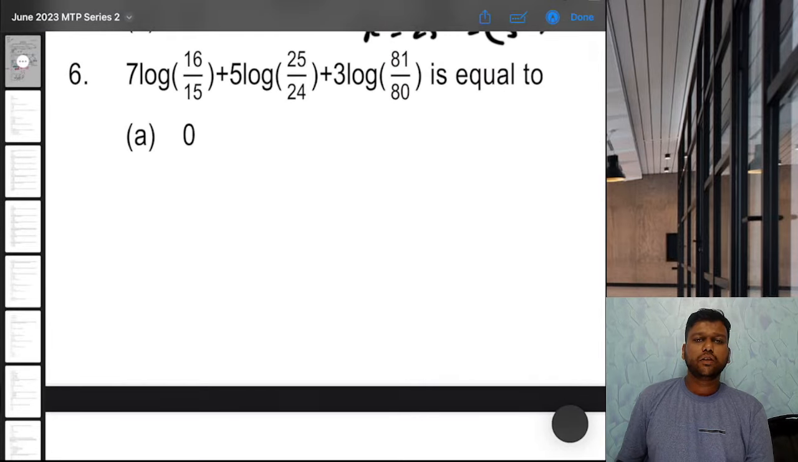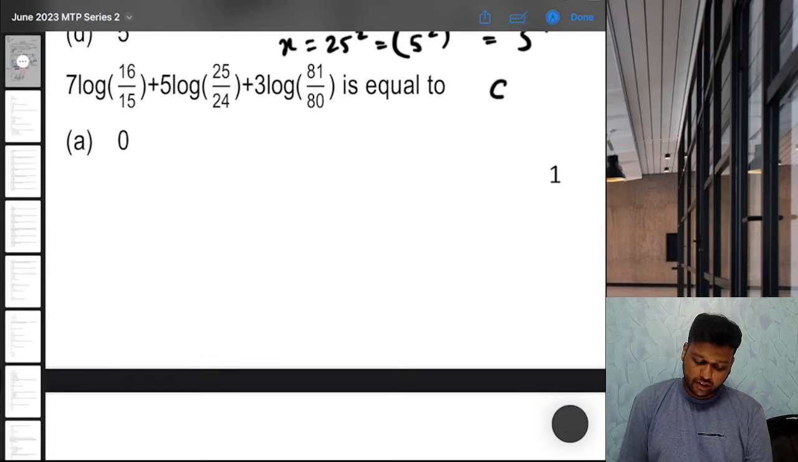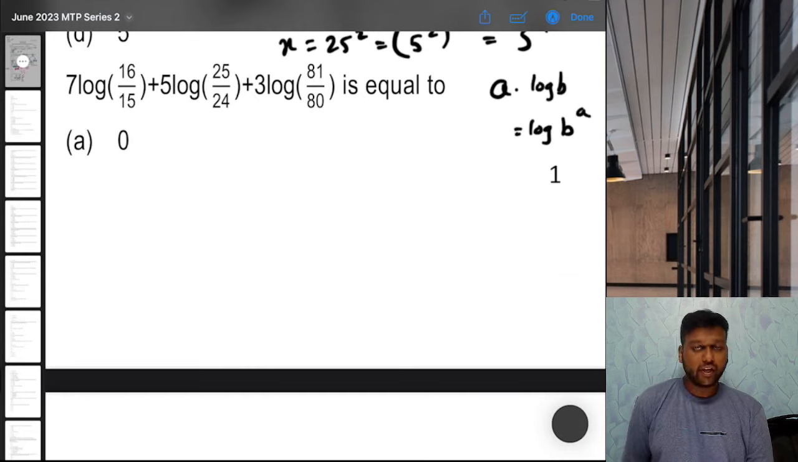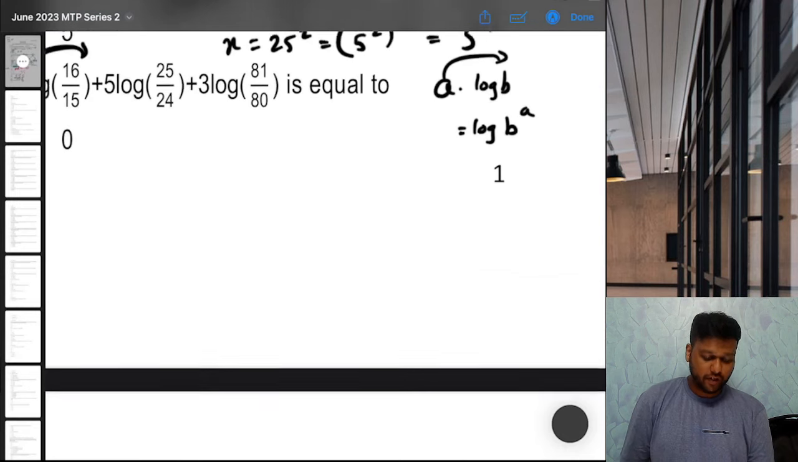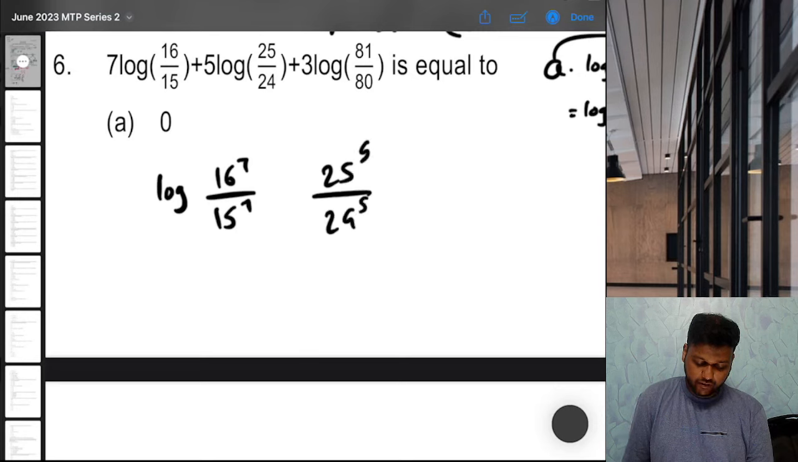Question 6. 7 into log of this plus 5 into log of this plus 3 into log of this is equal to what? Now, basic rules of logarithm. First of all, we have a log b is equal to log of b raised to a. So we can take the multiplying term into the power, right? So similarly, we can take this 7 into the power. That means we'll have what? Log of 16 raised to 7 by 15 raised to 7. Then on the same terms, we'll have log of 25 raised to 5 by 24 raised to 5, and 81 raised to 3 by 80 raised to 3.